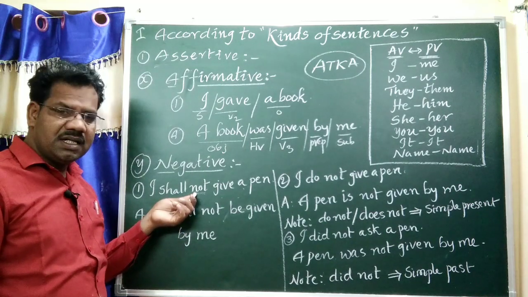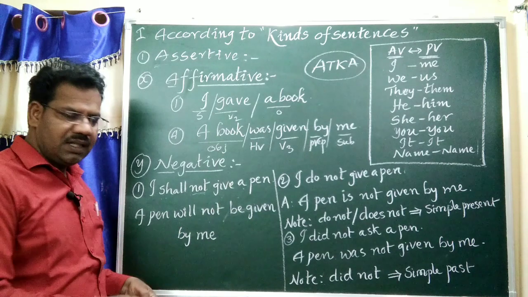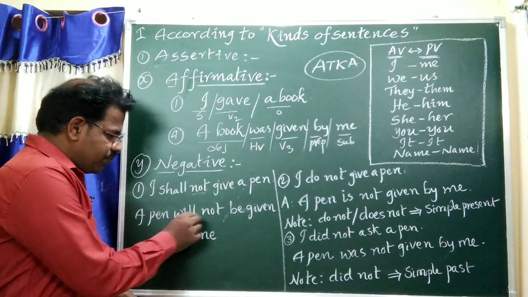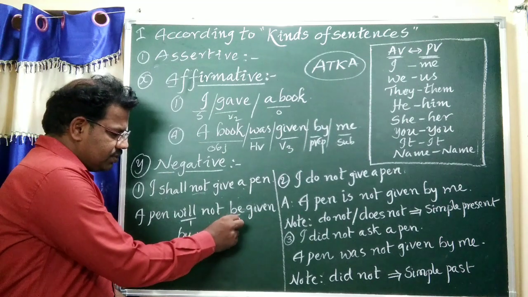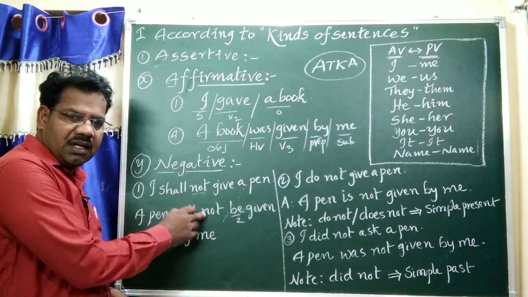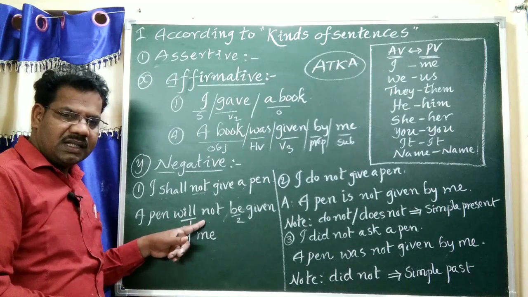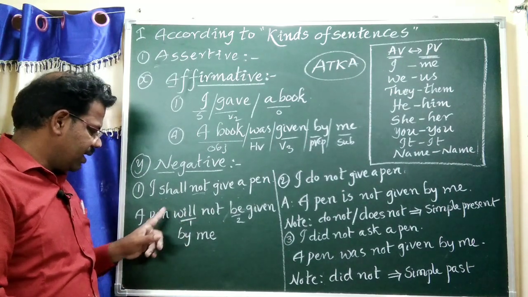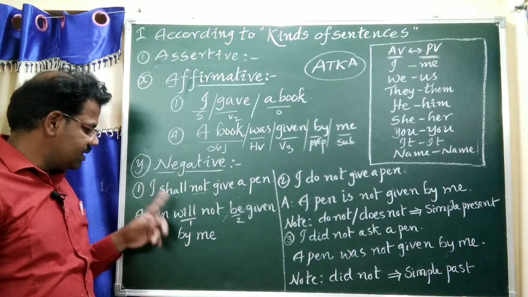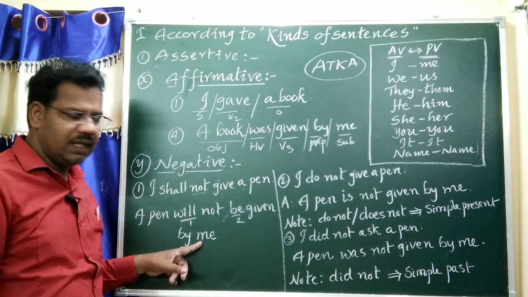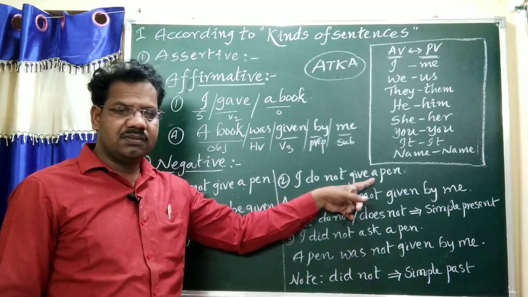It is a negative sentence, so we should write not, then be given. This is a compound helping verb: helping verb 1, helping verb 2. Between them, or after the first helping verb, we have to write not. Okay? "A pen will not be given by me." I changed to me. Okay? Second example: "I do not give a pen."